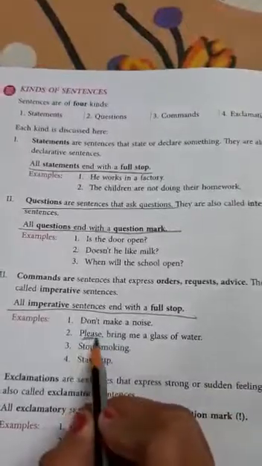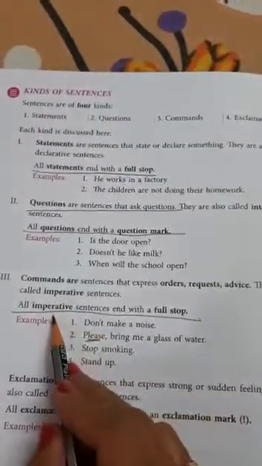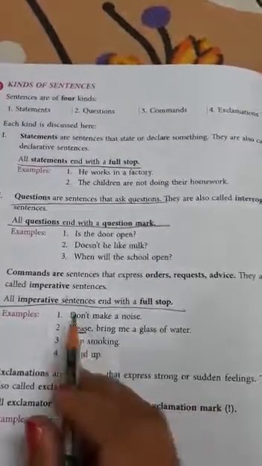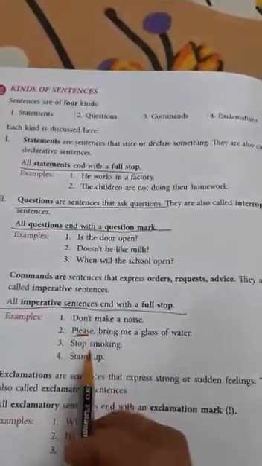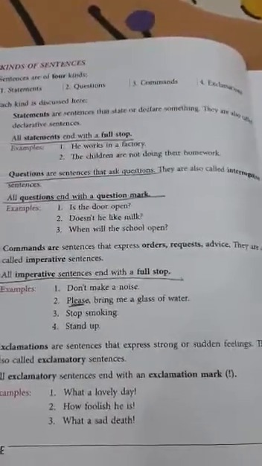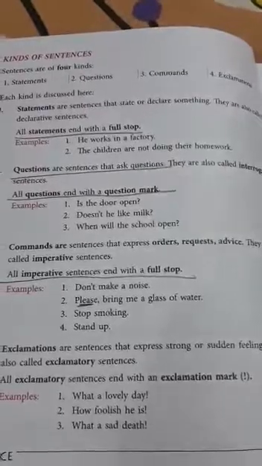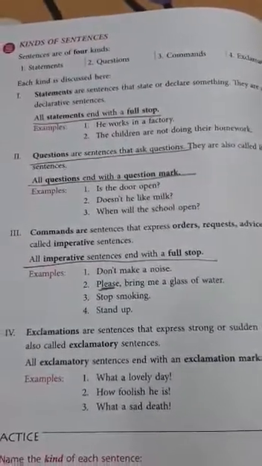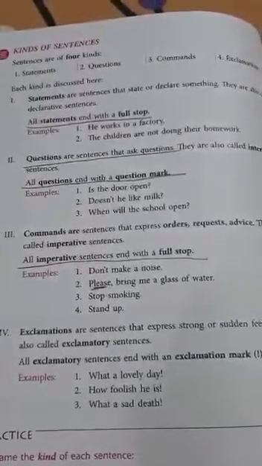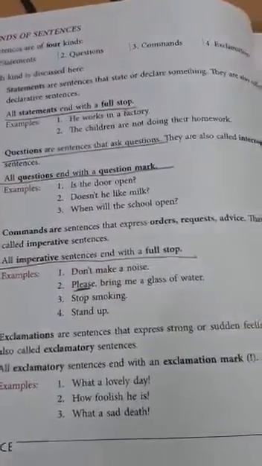Then, please bring me a glass of water. Here we are requesting, na? We are saying please. So it is also an imperative sentence. Then stop smoking. We are ordering. So this is also a command sentence or imperative sentence. Stand up. It is also a command sentence. And if we advise something, like we should drink 5 glasses of water every day, this is an imperative sentence because we are advising something. So such type of sentences are called command sentences or imperative sentences, in which we give orders, or we request something, or we advise somebody.